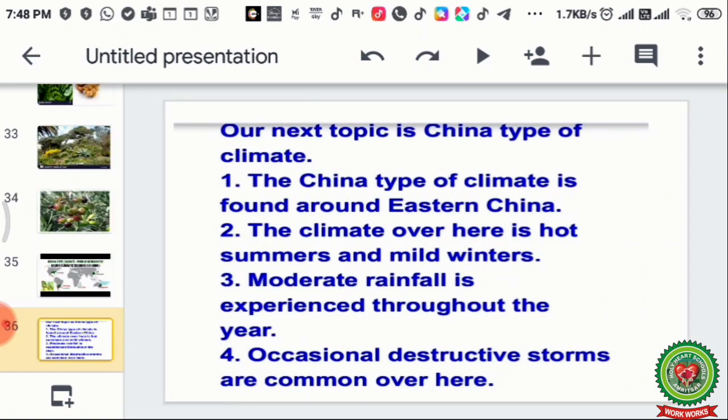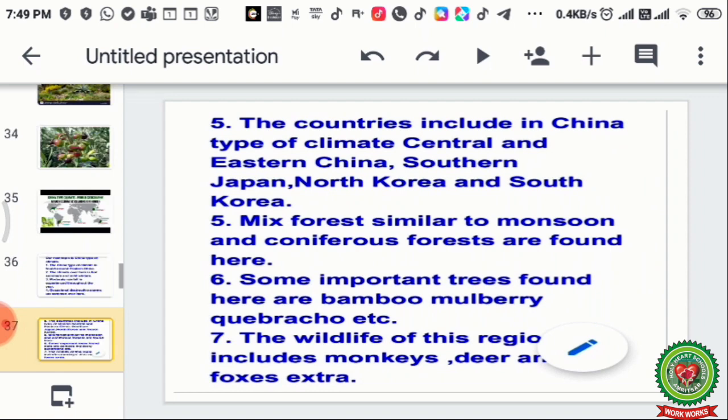Now our next topic is China type of climate. The China type of climate is found around eastern China. The climate over here is hot summers and mild winters. Moderate rainfall is experienced throughout the year. Occasional destructive storms are common over here because this is a transition segment of the temperate and the tropical zone. So over here the destructive storms are common.